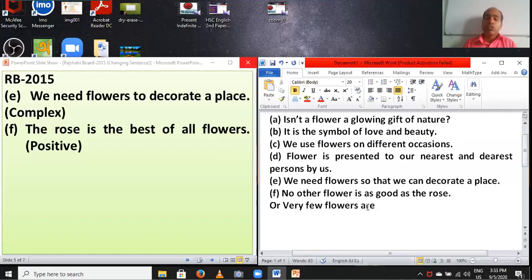So you have to set are, and then you have to write in this way: as good as, and write the principal subject in this sentence, the rose. Students, you can change into positive by using this formula.